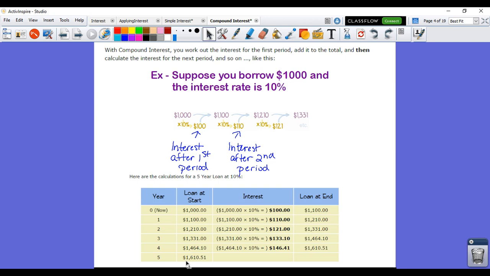Credit cards are one of the biggest compound interest loans, and credit cards are compounded monthly. So at the end of every month, whatever your balance is, they calculate your new interest amount and your new account balance. And if you don't pay off your account balance, then whatever interest was calculated the month before gets calculated again and again and again. And it just keeps adding up. That's how people get themselves stuck in credit card debt, because it's really hard to get out of once you get in that hole, because every month it's getting recalculated on the amount that you borrowed and the interest that you already have to pay.